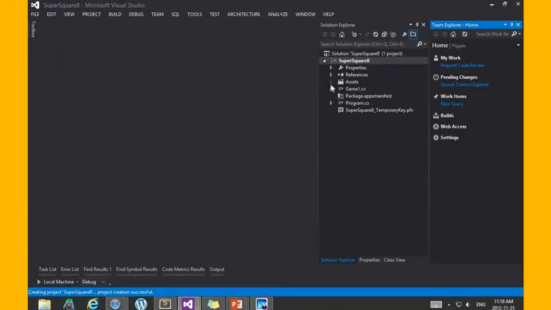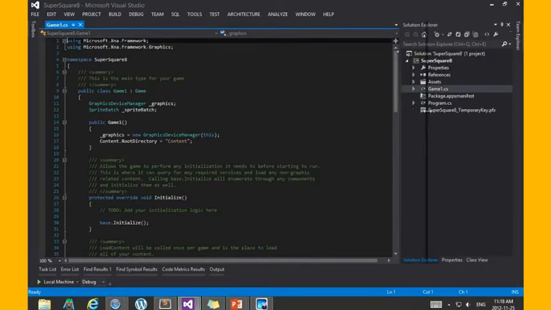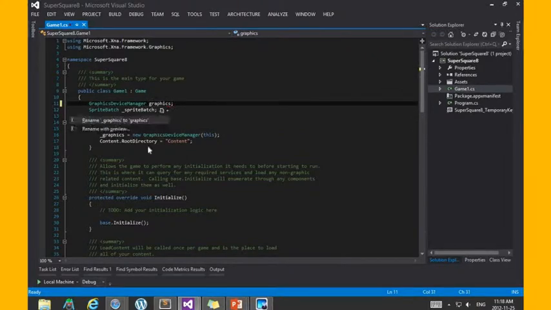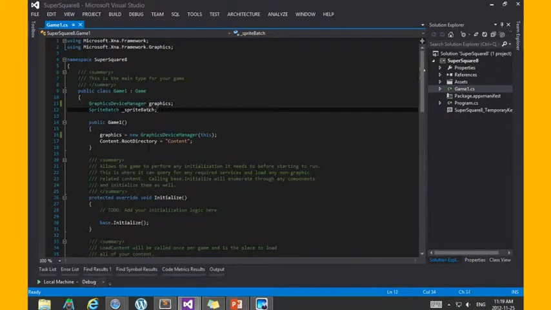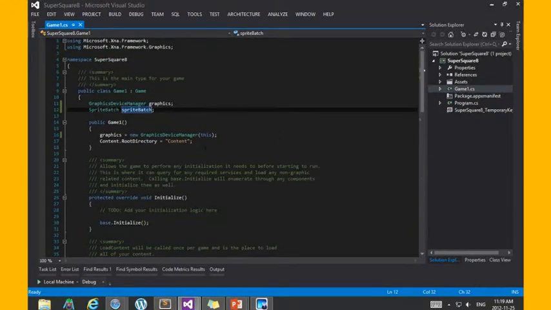And this doesn't look any different from your old school XNA games. It's called a game project. These namings are different from what I'm used to, so I'm going to rename them. You gotta love Control Space and Control Dot. So after I've renamed that, it looks very much like my old school XNA game, and I don't feel out of place. So I've added that.